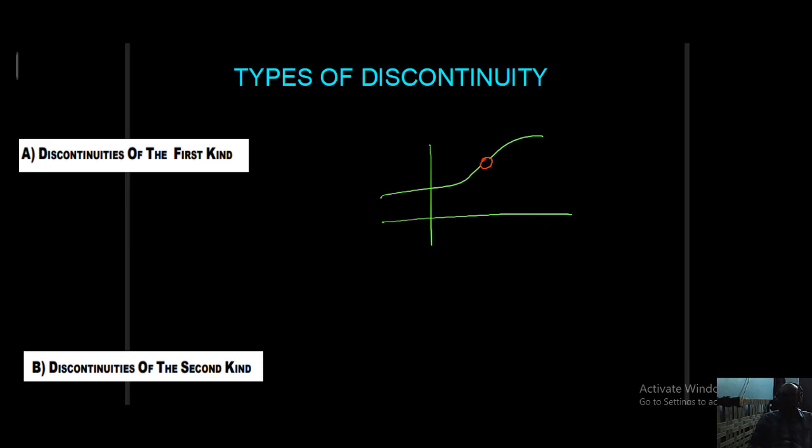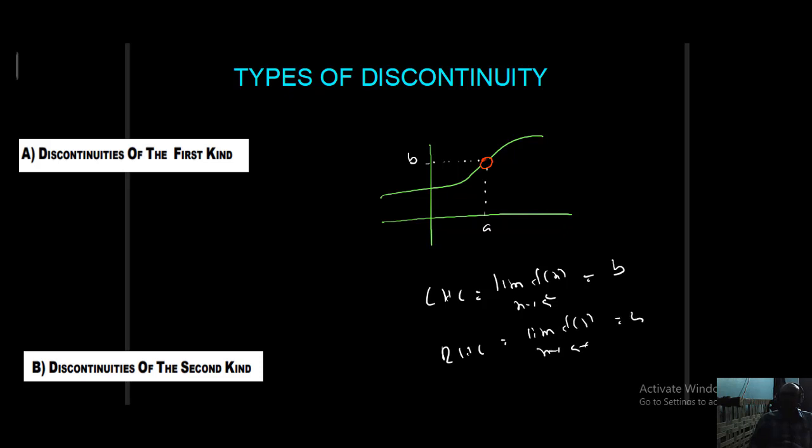Listen students, say this is a and this is b. What happened? The limiting value of f of x as x tends to a minus is equal to b only. That is called LHL. RHL is equal to the limiting value of f of x as x tends to a plus, also b only.